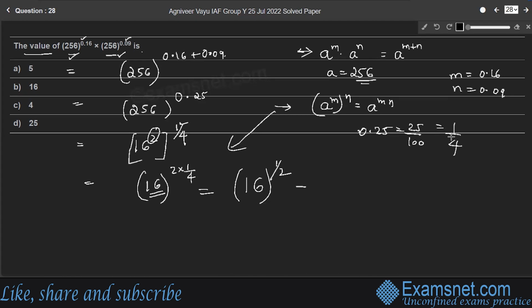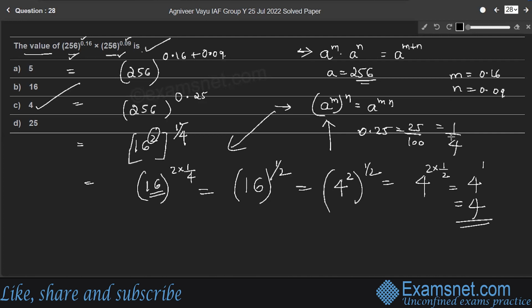So 16 is 4 raised to 2, that is 4 square is 16, whole raised to 1 by 2. Apply the same identity: (a raised to m) whole raised to n is a raised to m into n. Here a is 4, and m into n, 2 into 1 by 2, is 1. So 4 raised to 1 is 4. Therefore, the value of the given expression is option C, 4.